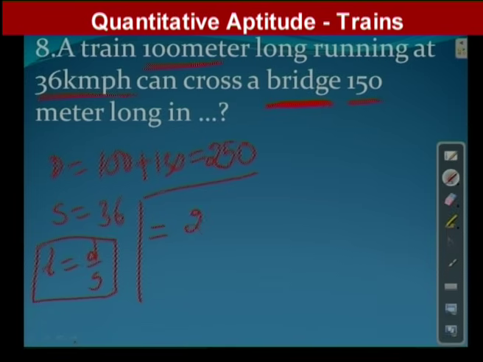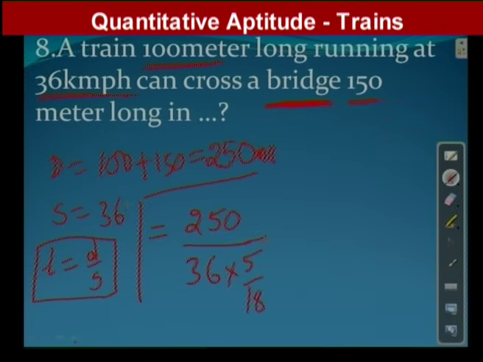Distance is 250 meters and speed is 36. If you calculate blindly you will get a wrong answer, because distance is in meters whereas speed is in km/h. So km/h must be converted into meters per second.